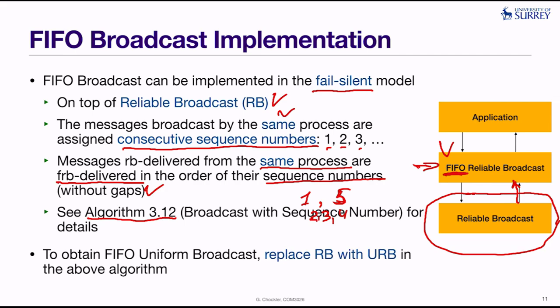Now, to obtain a FIFO uniform broadcast, all we have to do is basically just replace reliable broadcast here with uniform reliable broadcast. Okay, and otherwise it's exactly the same implementation.